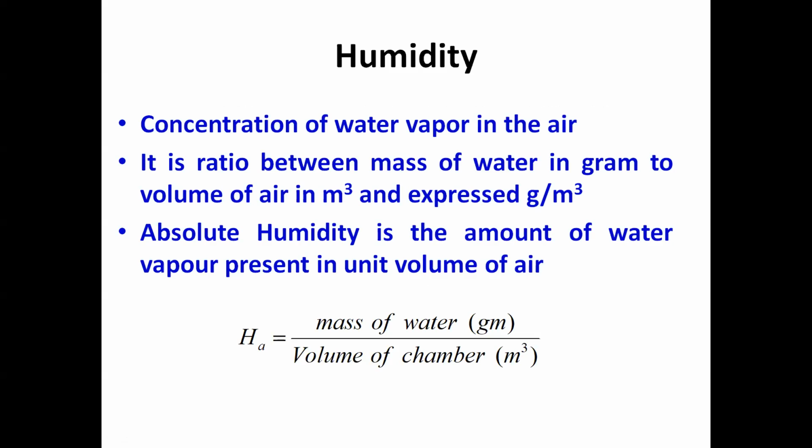To understand the concept of relative humidity, absolute humidity is quite important, because without understanding absolute humidity, we can't understand relative humidity. Absolute humidity is the amount of water vapor present in a unit volume of air at a given temperature. It is expressed as HA, that is the mass of water in grams divided by the volume of a chamber which has 1 meter length, width, and height, meter cube. So it is gram per meter cube.